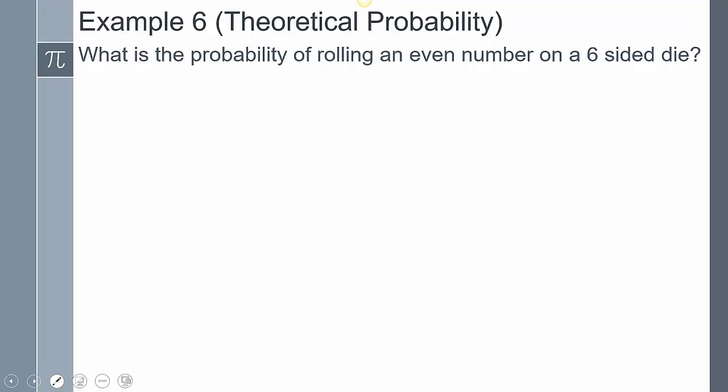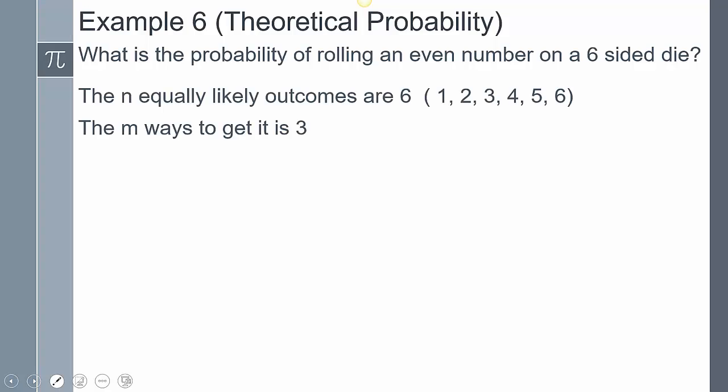What is the probability of rolling an even number on a 6-sided dice? So the n equally likely outcomes are 6: 1, 2, 3, 4, 5, or 6. Now the m ways to get it is going to be 3 because I only have 2, 4, and 6. So the probability of rolling an even number is going to be 3 out of 6, or 1/2.